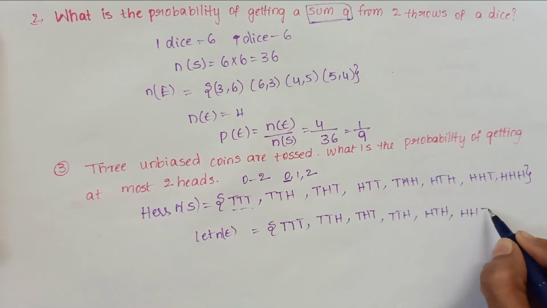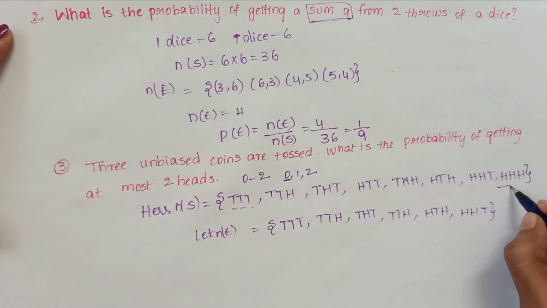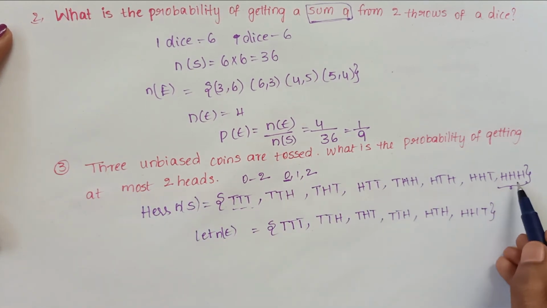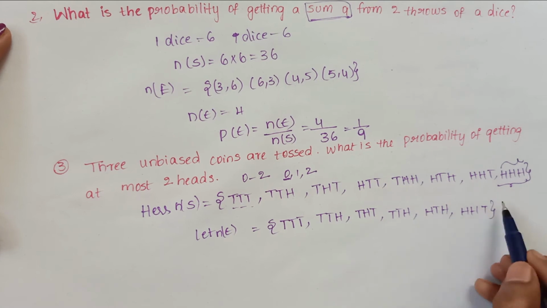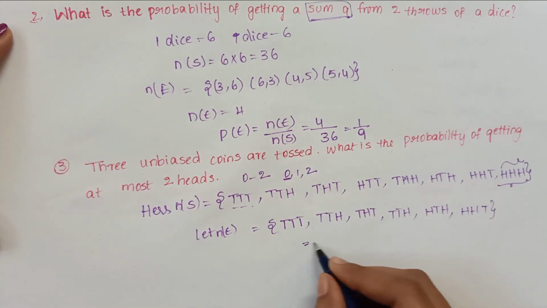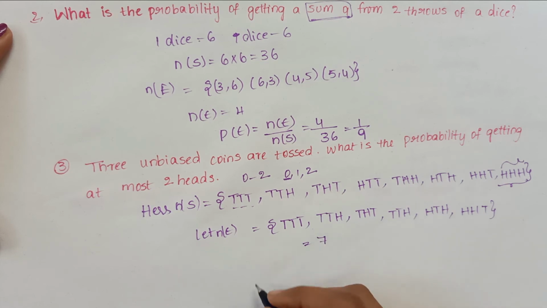These are the possibilities. We should not write this one because it has 3 heads, and only at most 2 heads is allowed. So these are the 7. So P of E is equal to 7 by total 8.